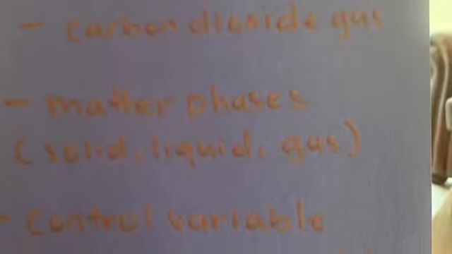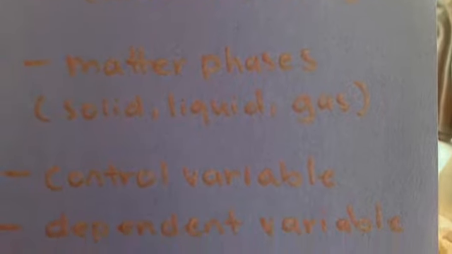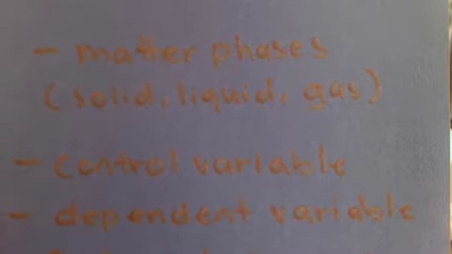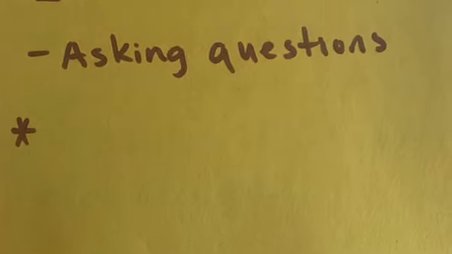So the vocabulary related is explosion, carbon dioxide gas, matter phases: solid, liquid, gas, controlled variables, dependent variables, and independent variables. For informal assessment, I'm going to be asking her different questions. One of the questions is going to be, did the amount of Mentos you put into the Coke affect the explosion?